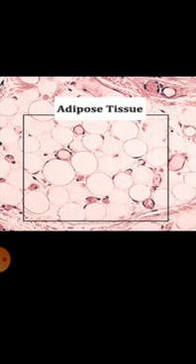Adipose is also a connective tissue. These are found below the skin and between internal organs. This tissue helps in storage of fat molecules and they also act as an insulator.